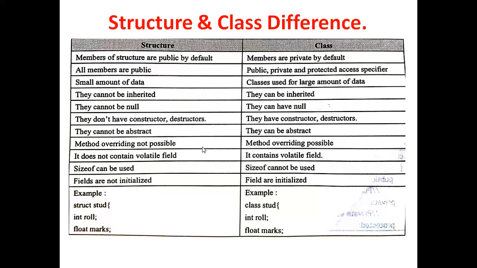A structure cannot contain a volatile field, but classes consist of volatile methods. And the same way, we can see an example of a structure and an example of a class. It is nearly the same. The only thing is that the keyword struct is used for a structure, and the keyword class is used for creating a class.